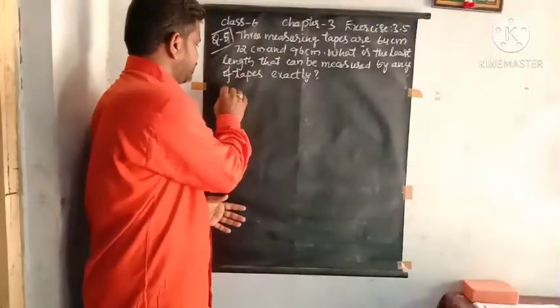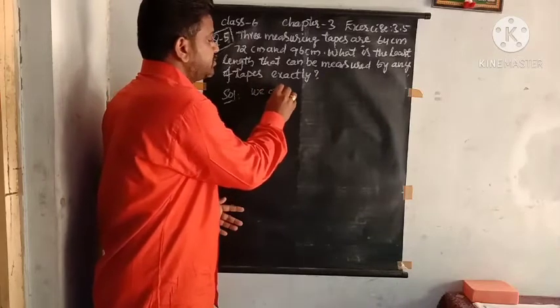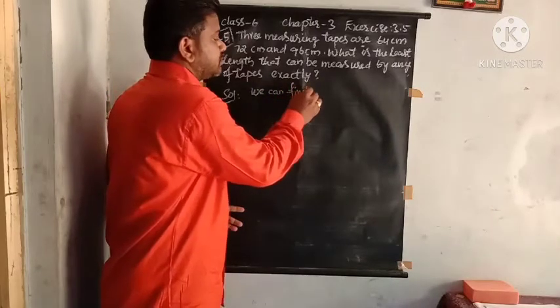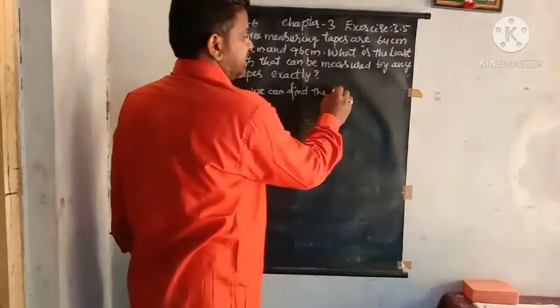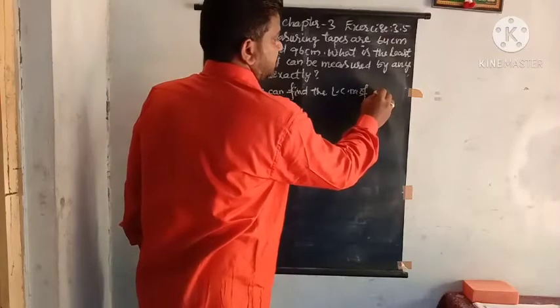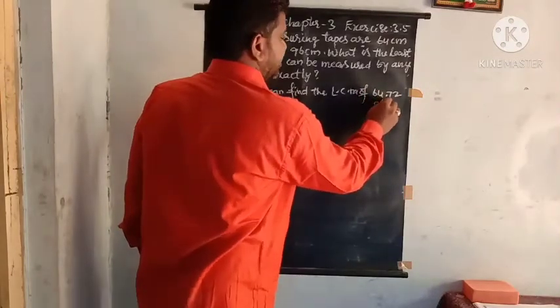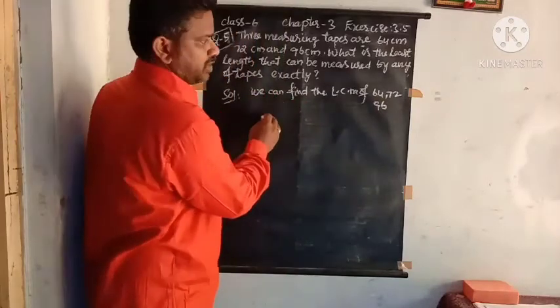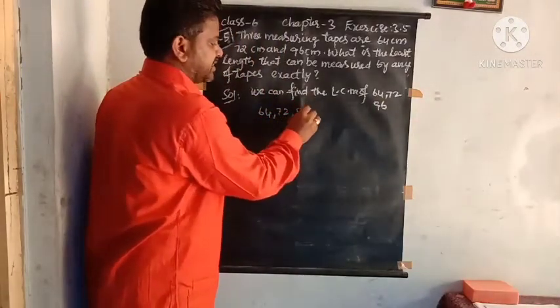Solution: we can find the LCM of 64, 72 and 96. You know the process how to find the LCM of 64, 72 and 96.